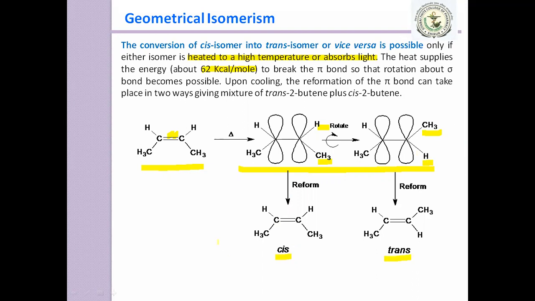So you can say that here is the cis form. The cis form can be converted into trans and vice versa. Suppose here it is a trans form, so this trans can easily be converted into cis form. This will be possible only if the isomer is heated at high temperature or it absorbs light. So up till now the concept is clear.